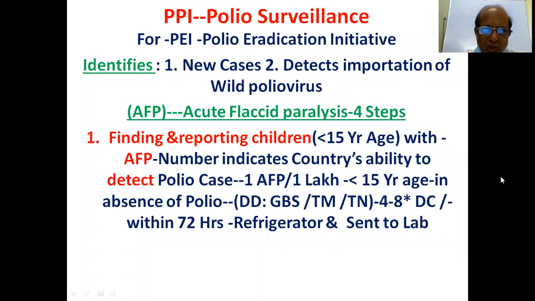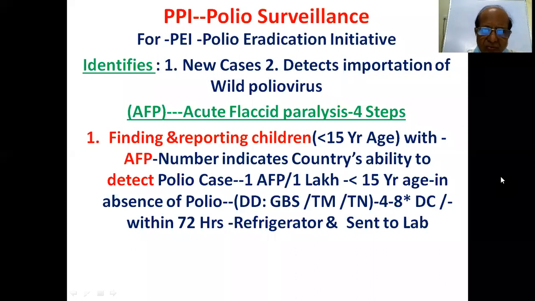In the absence of polio, the differential diagnoses are poliovirus paralysis, GBS (Guillain-Barré syndrome), transverse myelitis and traumatic neuritis. Transverse myelitis affects both limbs, whereas traumatic neuritis affects only one limb.